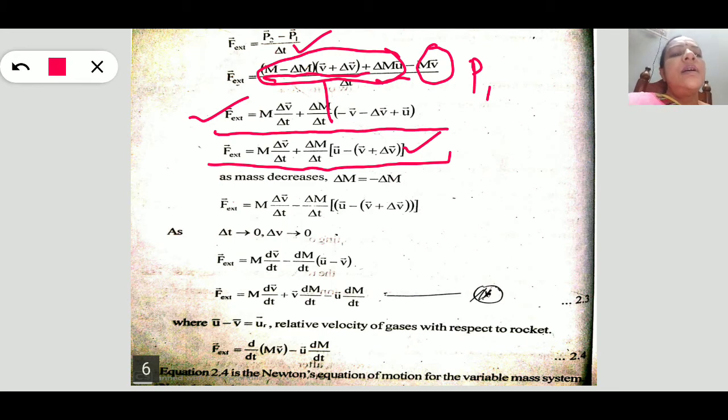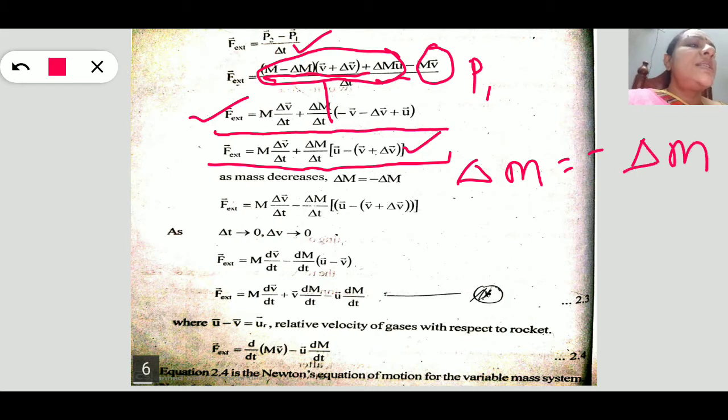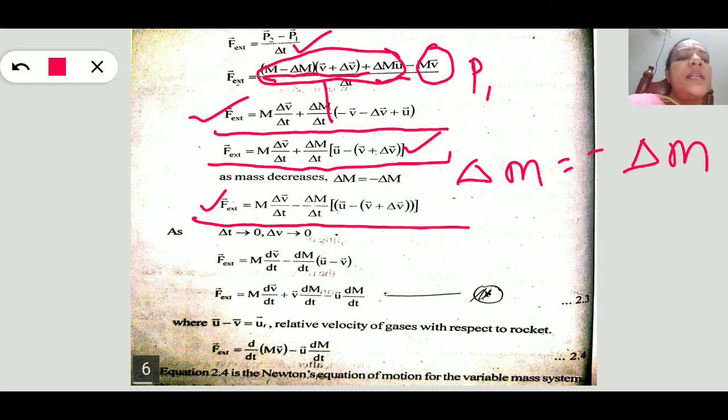Next here, just now we discussed that this delta m can be taken as negative because the mass is decreasing with respect to time. So the equation becomes F external force is m delta v by delta t, here delta m should be taken as minus delta m by delta t, times u minus v plus delta v as it is.